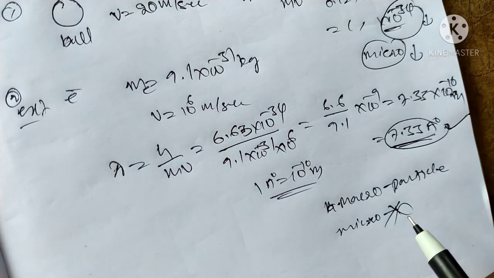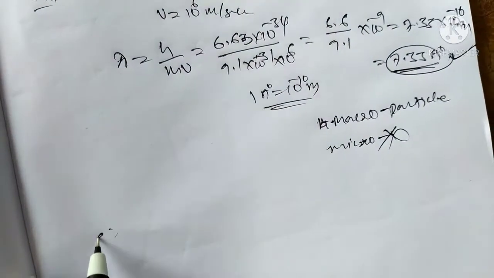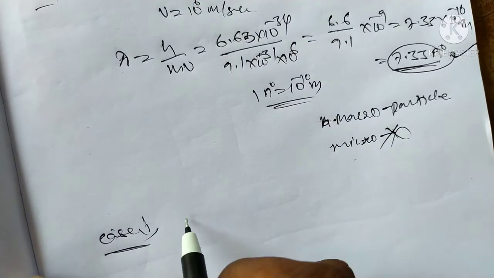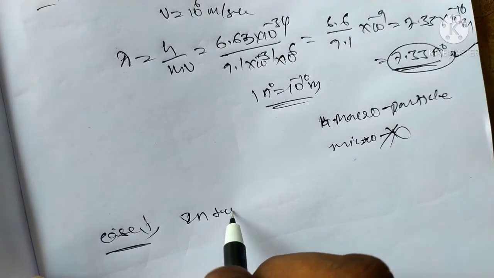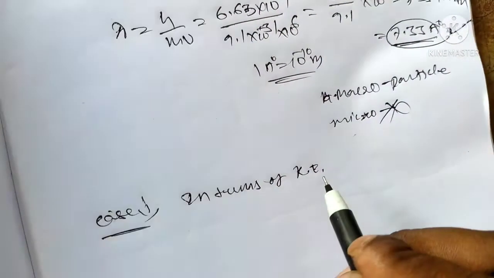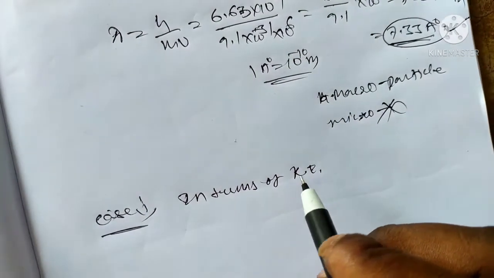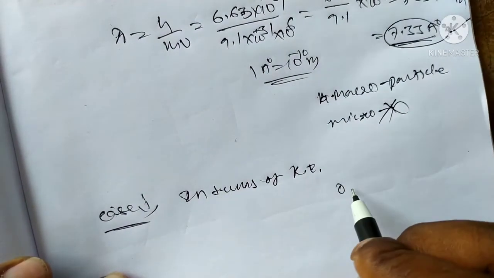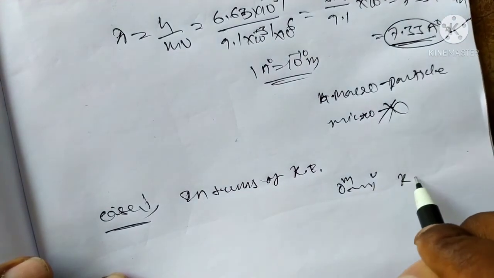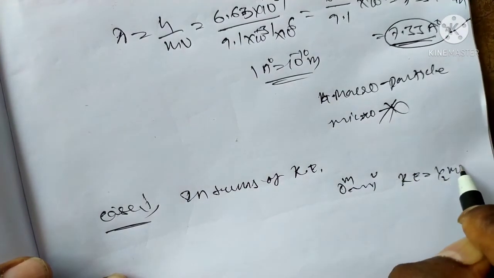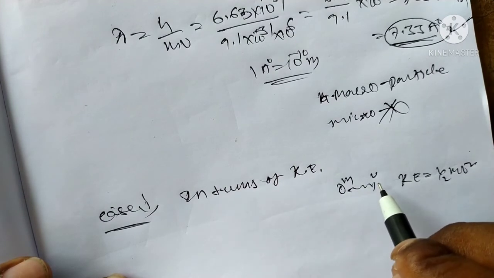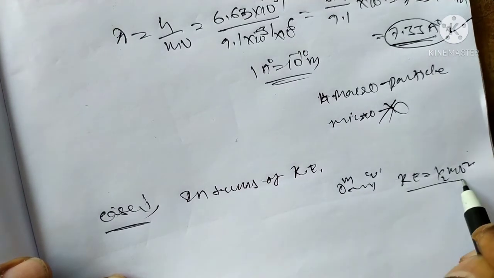Suppose case 1: the de Broglie hypothesis in terms of kinetic energy. Suppose one particle having mass m is moving with velocity v. The kinetic energy of the particle is half mv square.